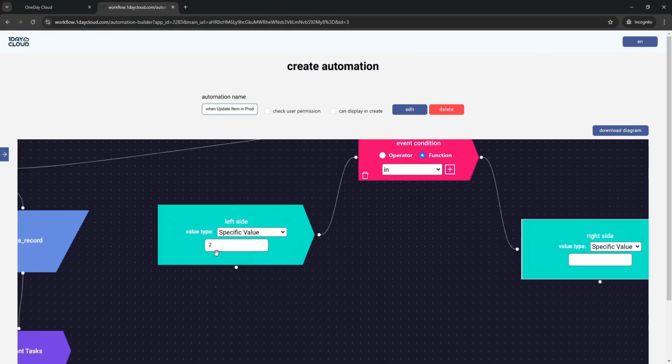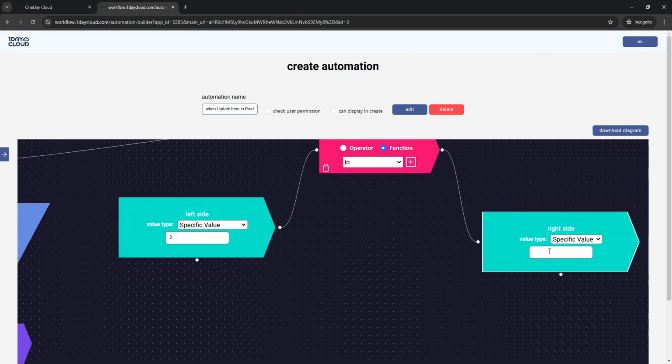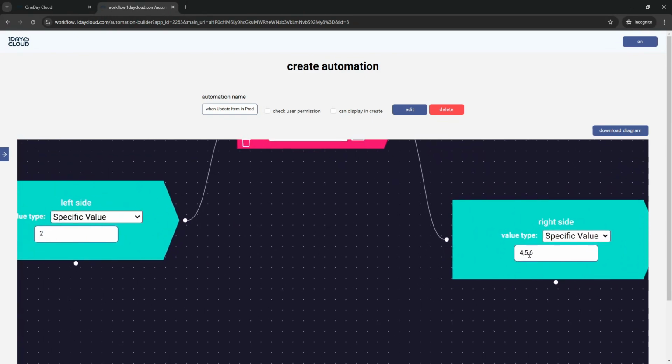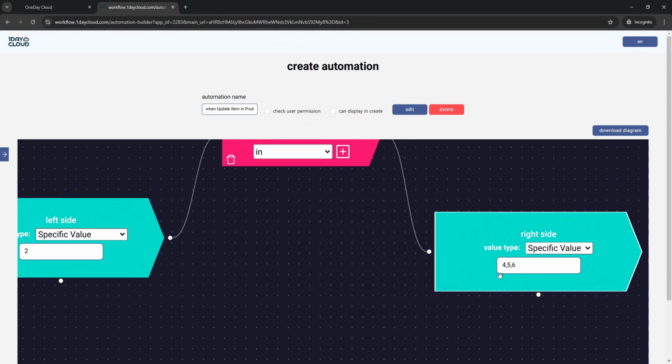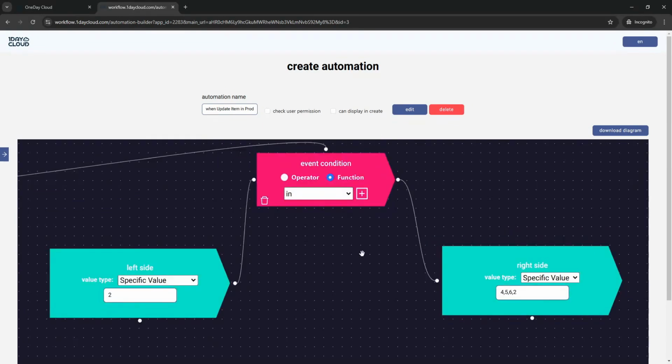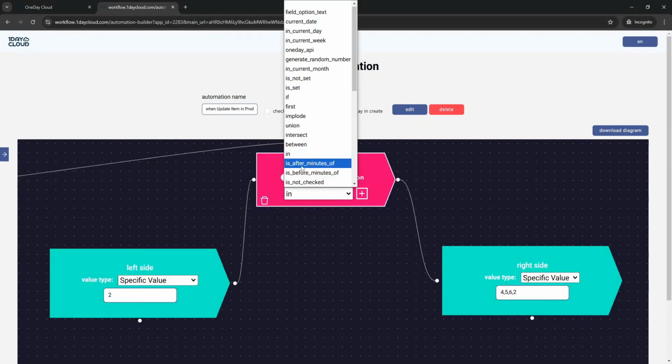For example, here on the left side we have 2. So now we can check if the left side 2 exists in any one of them on the right side. The result will be false because 2 is not one of them, but if we add it, right now it is one of them. And then we have is after minute of a specific time.